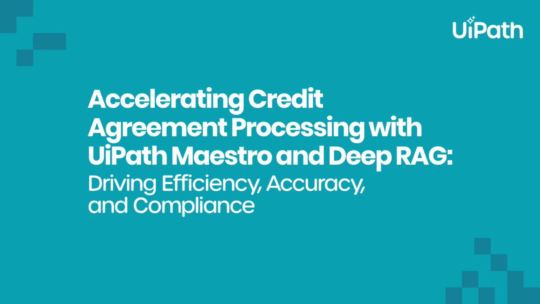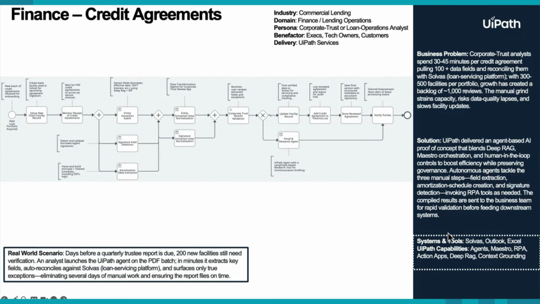Hi everyone, today we will walk through a solution leveraging UiPath capabilities around document processing, specifically a niche capability known as DeepRAG, in the effort to process credit agreements. Credit agreements are extremely long and complex unstructured documents. These are typically handled in the commercial lending space and processed by corporate trust teams. These documents could have a variety of requirements associated with them.